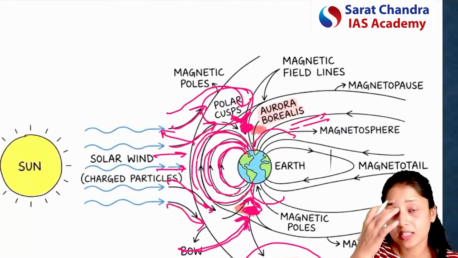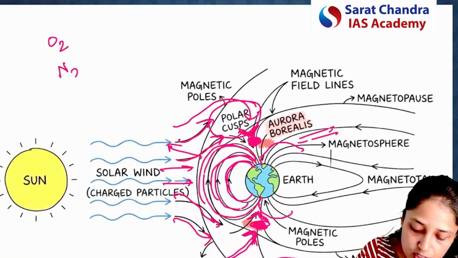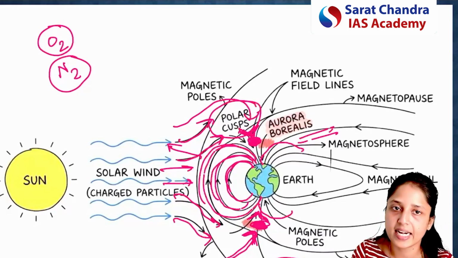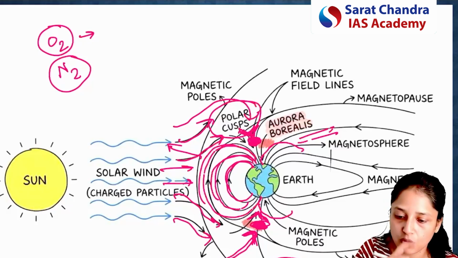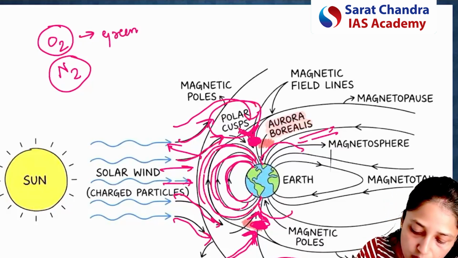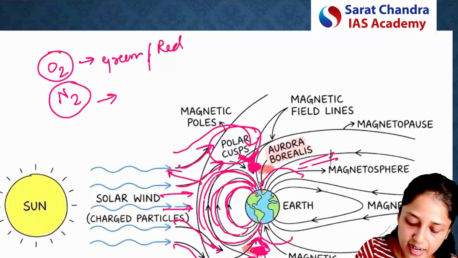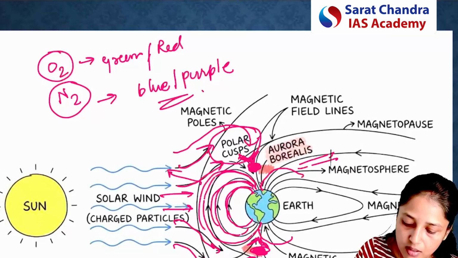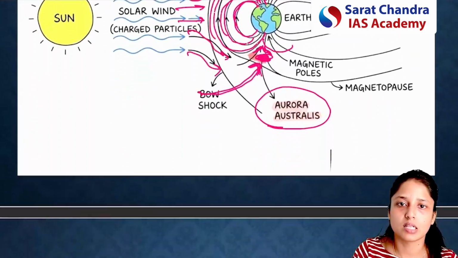So this was the basic concept of how northern lights are produced in the polar regions. Now, the basic idea of the color of the light: the solar particles mainly interact with two kinds of gases, the first oxygen and the second nitrogen. If solar particles interact with oxygen, either green or red color of lights will be formed. And when the interaction is with nitrogen, either blue or purple color will be formed. So this is a general idea about the northern lights.